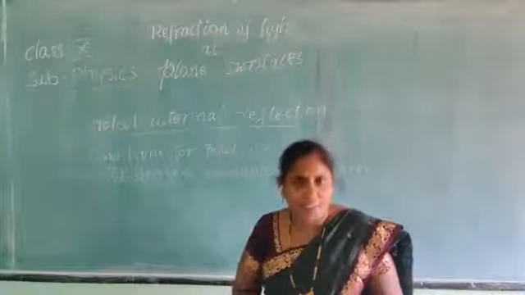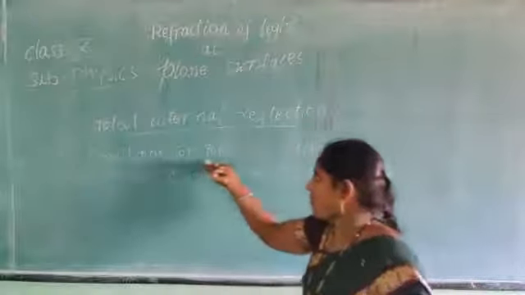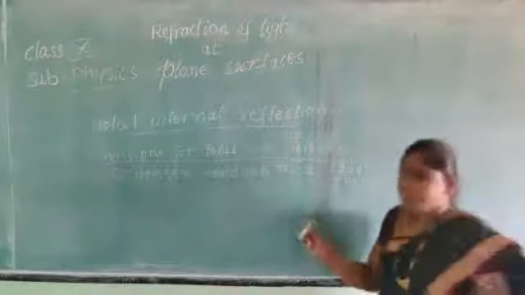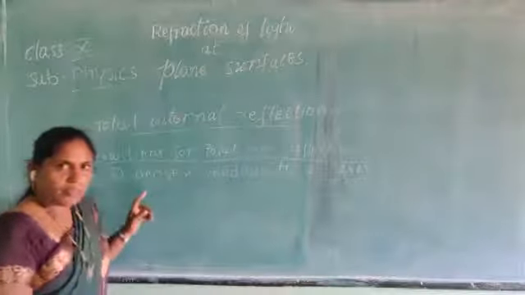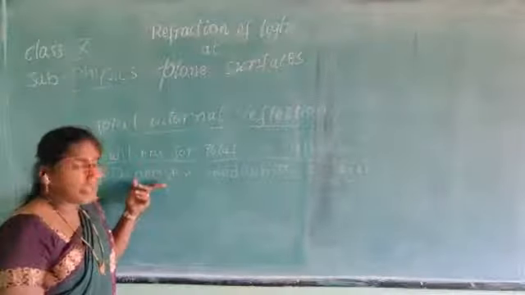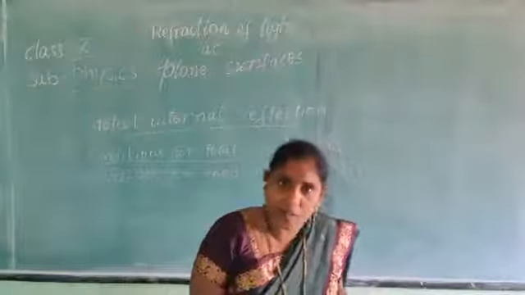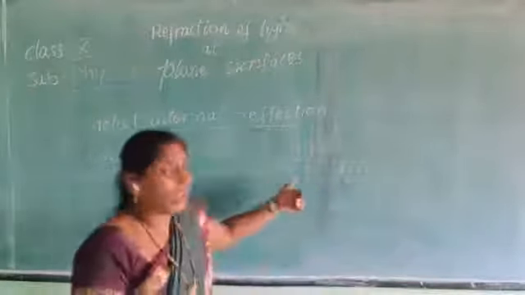Now let us see what the conditions for total internal reflection are. First condition is denser medium to rarer medium. The light ray has to pass from a denser medium to a rarer medium.